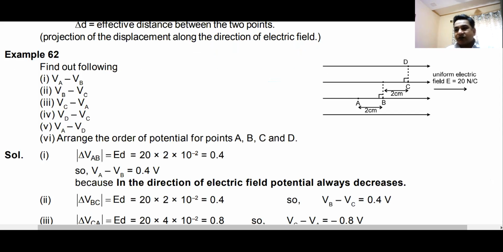For example, this question, example number 62. Find out the gravitational potential or electrostatic potential between A and B, B and C, C and A, D and C, A and D. Arrange the order of potential of A, B, C, D. You can tell me which will be at a higher potential. Looking at the diagram, electric field lines are going like this. Which will be at the higher potential? Which point will be at the highest potential?